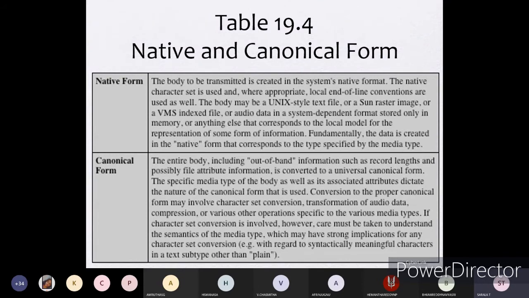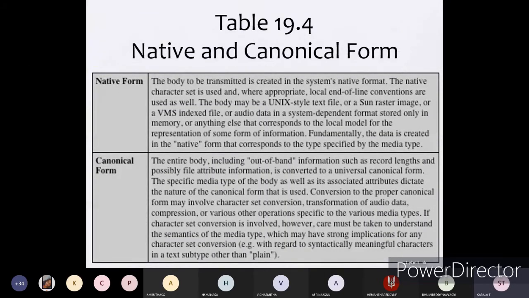Example: with regards to syntactically meaningful characters in a text, a symbol other than plain text. As I told you, I gave the example with respect to syntactically meaningful character representation other than plain text. Plain text can be represented in black and white, whatever you are typing in the actual standard format of a mail. Okay, if you are typing, you will have the standard format. If you want to make changes with respect to font and designs, syntactically meaningful characters are represented in that way.